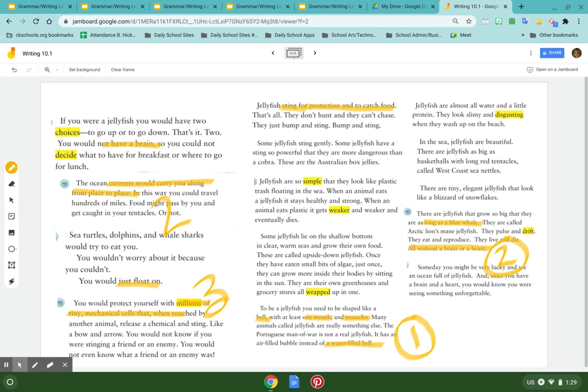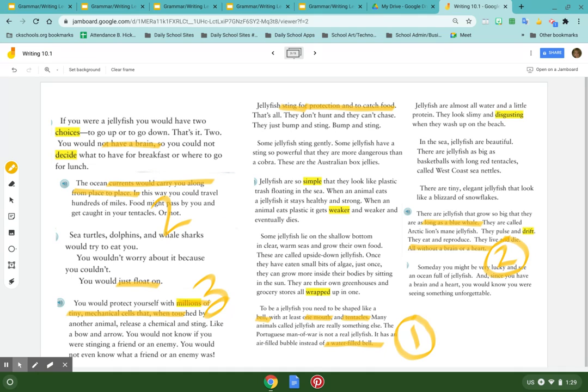All right. So see how I have my 3 facts now? Once I reread and I get my facts. Now, I could have done it totally different. I could have talked about what they look like. I could have talked about what they eat. And I could have talked about their sizes. And then I would have organized that.